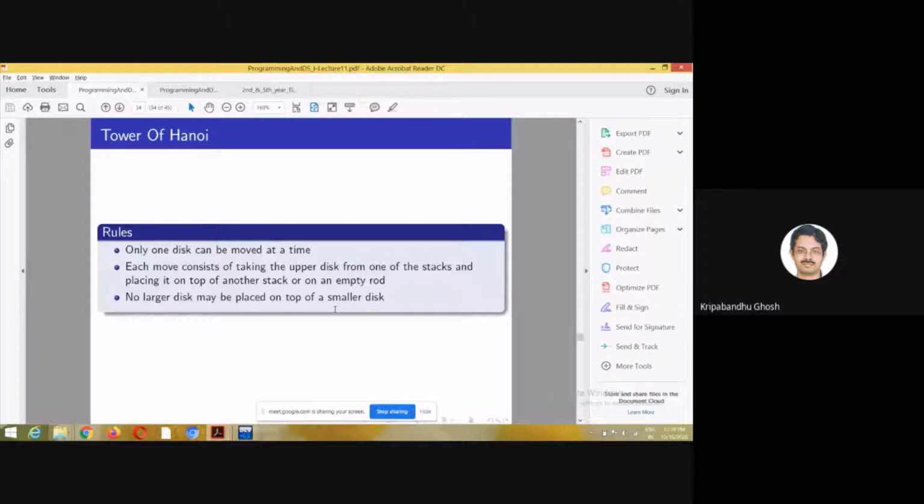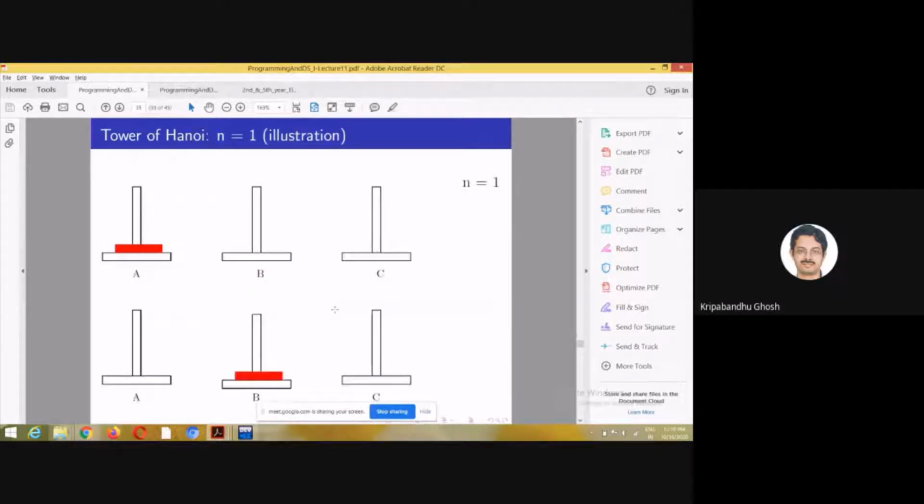So Hanoi, I think, is the name of a place in Vietnam, but I don't think the problem has anything to do with Vietnam. Otherwise, the Americans could have objected. Anyway, so this is a problem with n equals to 1. So here n is the number of disks to be moved. So the problem is moving all the disks from A to B. You may or may not use C, right?